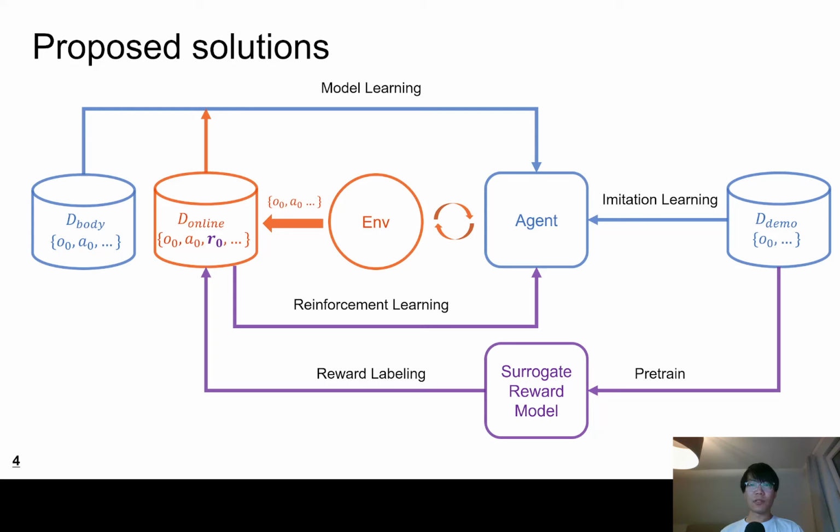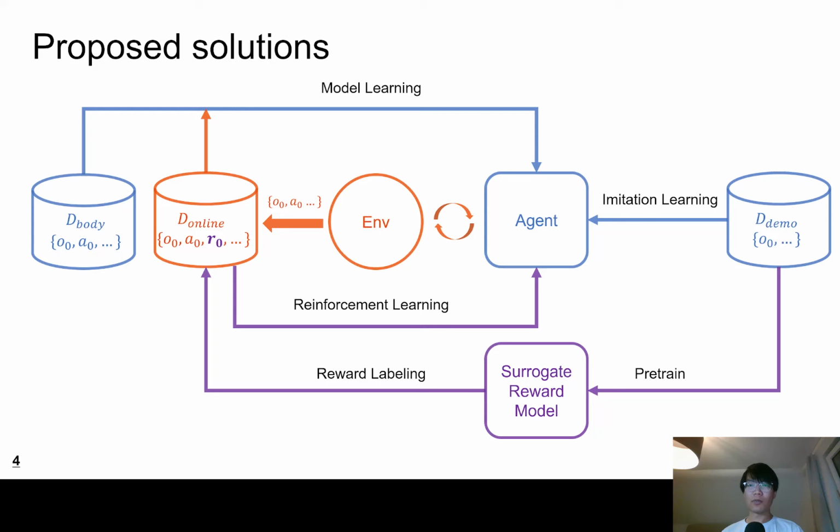For the embodiment knowledge barrier, we propose to allow the agent to interact with the environment and collect new trajectories to fine-tune the model. We find that we also need to sample from the dataset that was used to pre-train the world models as a regularizer for preventing the world model from overfitting the new trajectories.